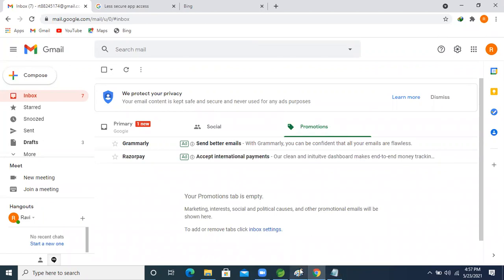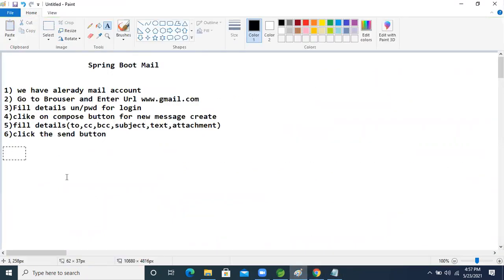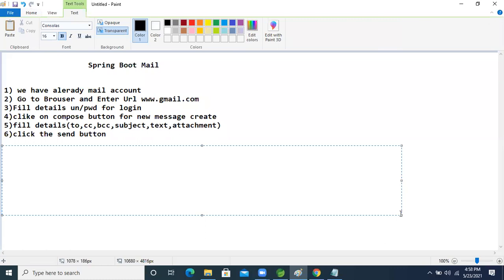Next, to perform this operation, in Java there is the JavaMailSender API, right? In Java, that one was given previously by Sun, and now Oracle.